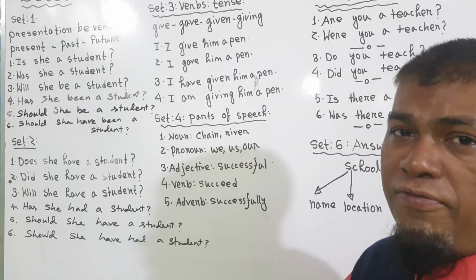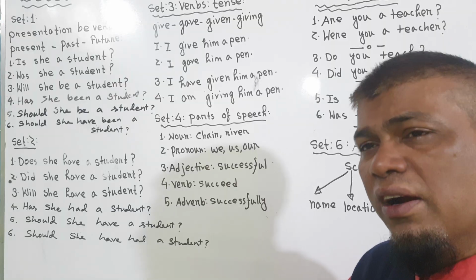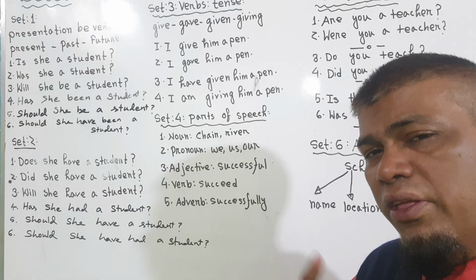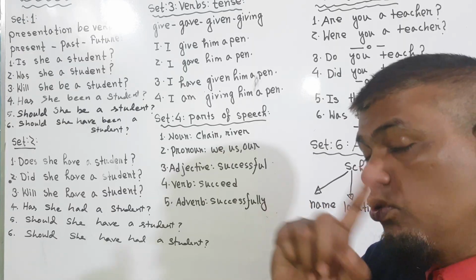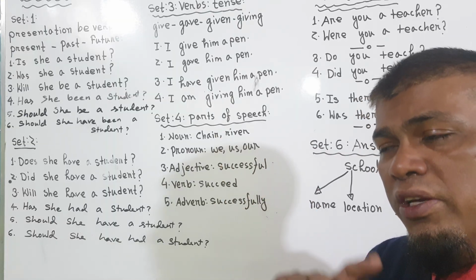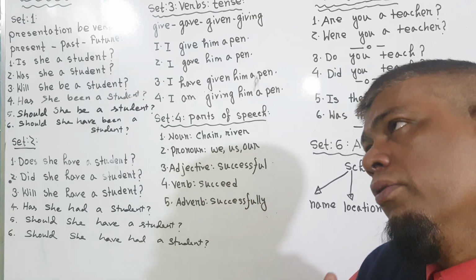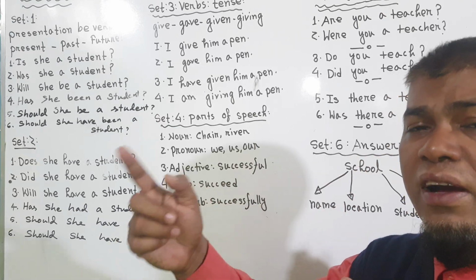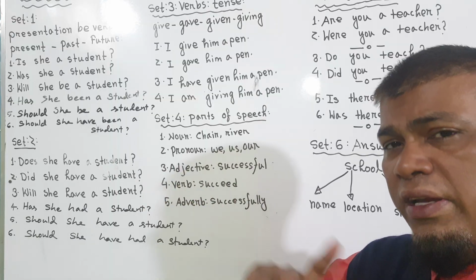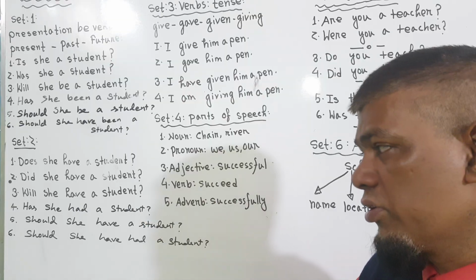And if it is have, as should is a modal verb for all persons, the verb remains the same. I should have, we should have, you should have, he should have, not has. She should have, not has. She should have a car, she should have a house. And to transfer these sentences to the past tense, we should say she should have had a car. How many cars should she have had? How many books should she have had? How many pens should she have had? To question in the past tense, you can use this structure.